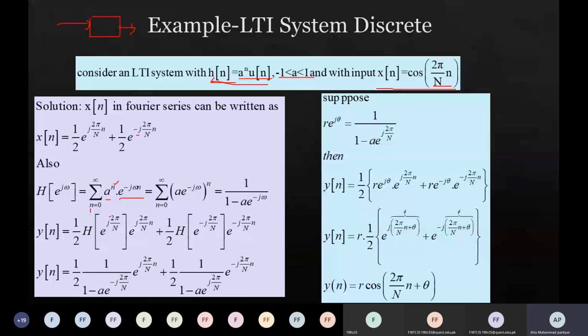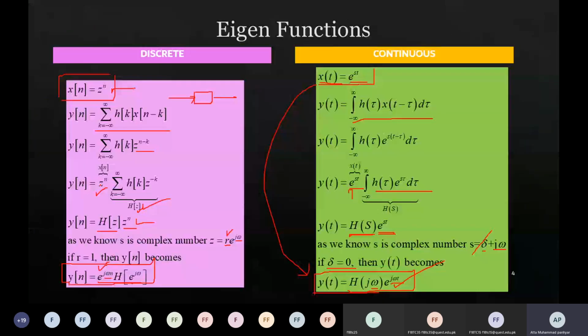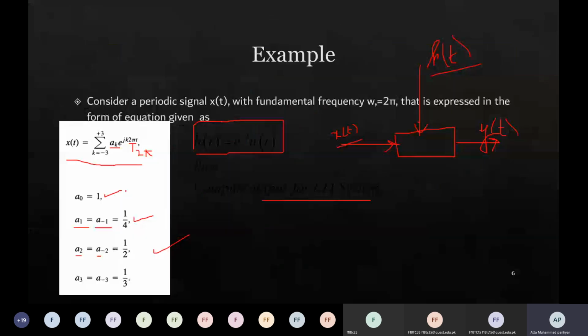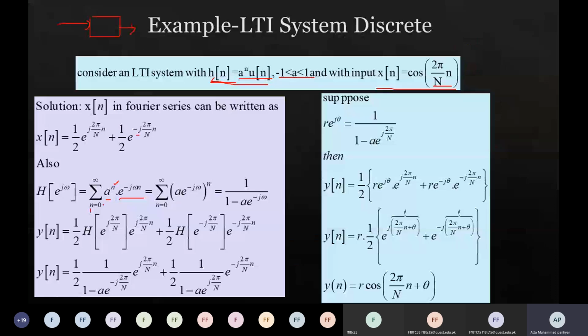Why is this from 0 to infinity? Because you can see u of n is multiplied with a of n. I don't want to write it out and solve it, because we have solved it many times. A power n u of n means this a power n must exist from 0 to infinity because of u of n. The original summation was from minus infinity to plus infinity, but because h of k is multiplied with u of n, we can easily conclude that the summation runs from n equal to 0 to infinity, right?